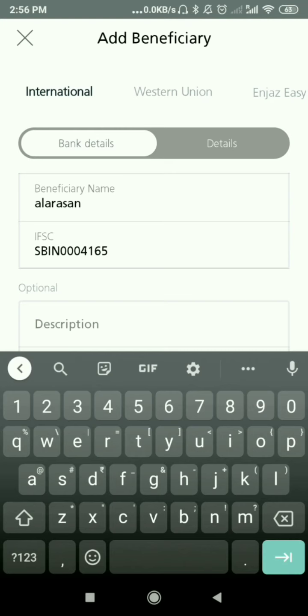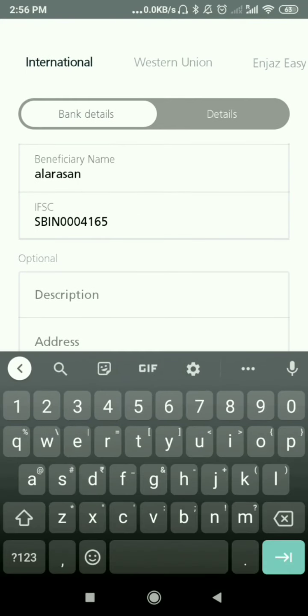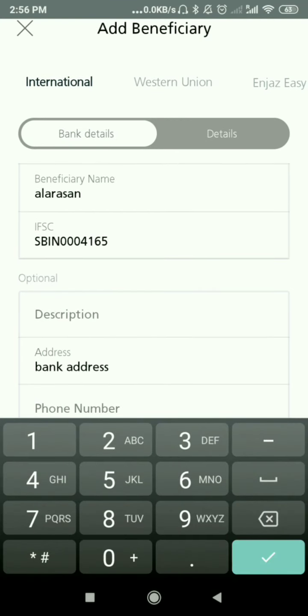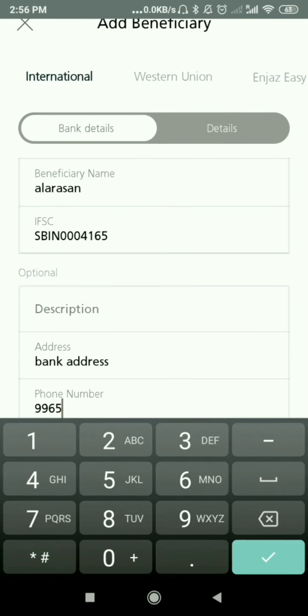And below that, the option belongs to you. If you want, you can put a description, in the sense your bank, your address in that bank, and the bank address, in the sense where your bank is located.